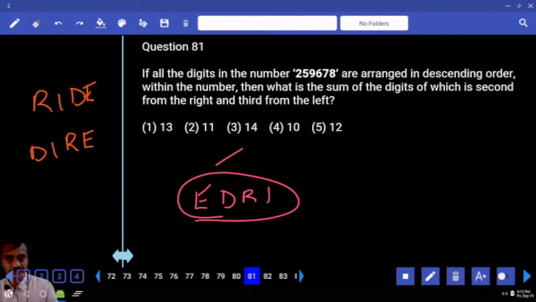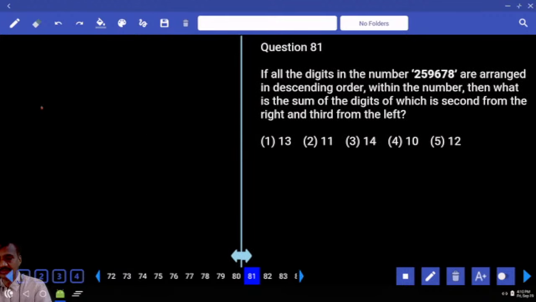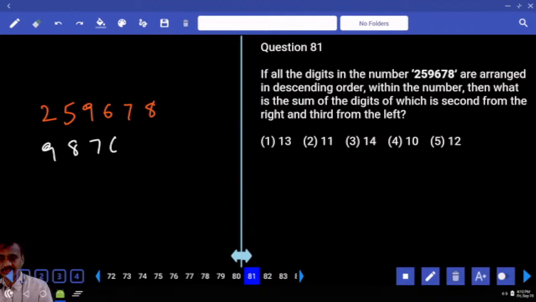Then coming to 81. Now this 81 is based on the number system. Then what is the number we have? 2, 5, 9, 6, 7, 8. Now 2, 5, 9, 6, 7, 8 is the number we have. Then all the digits are arranged in descending order. Descending order: 9, 8, 7, 6, 5, 2. Then what is the sum of the digits which is second from the right and third from the left? Second from the right is 5, third from the left is 7. Now 5 plus 7, 12, choice 4 for 81.